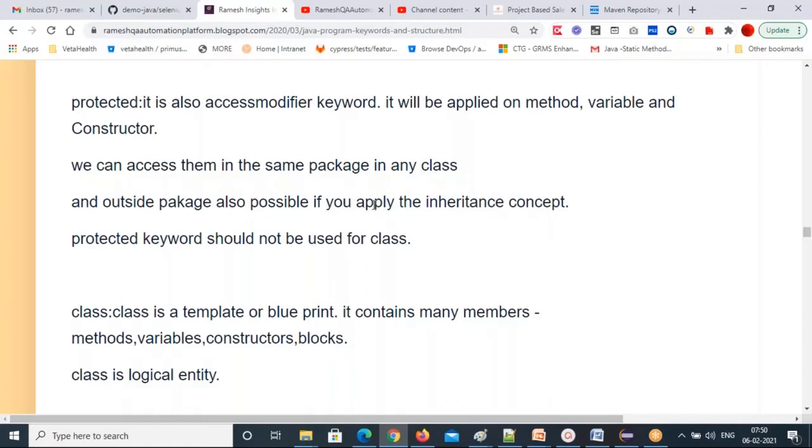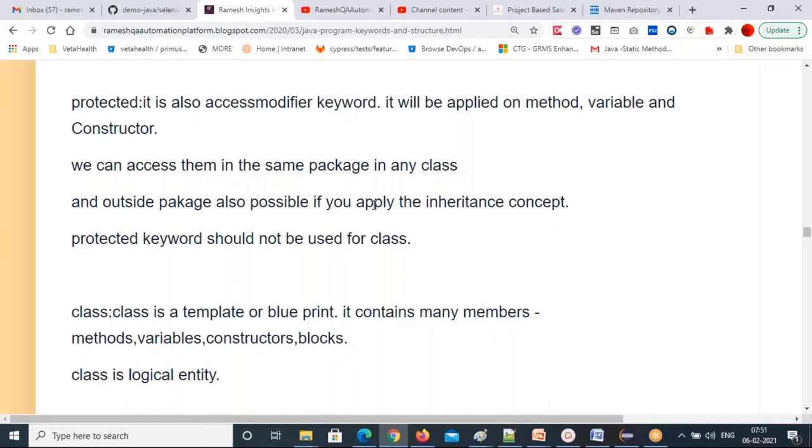Again, the protected keyword should not be applied for a class. So you can only use it on these three: protected method, protected variable, protected constructor. Those are the only three places you can use the protected keyword.